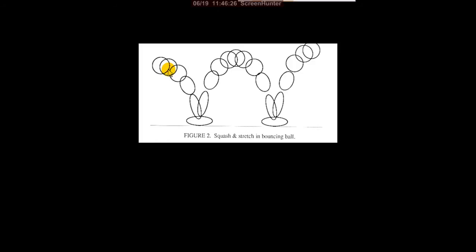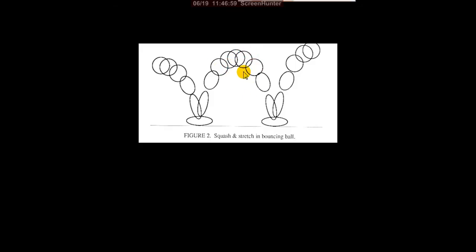Then it hits the ground, and again it bounces into the air. It reaches the topmost level, and there the speed is again 0, because it reached the point opposite to gravity.